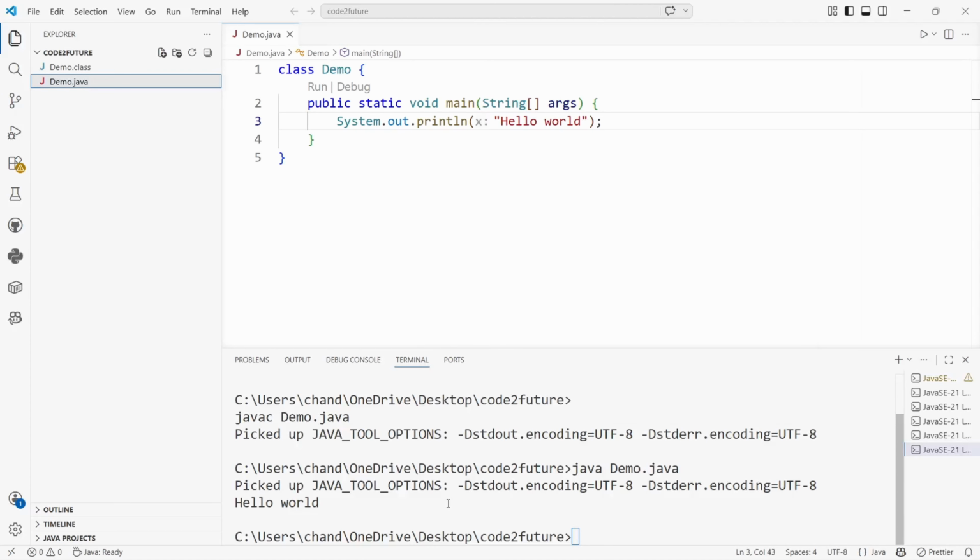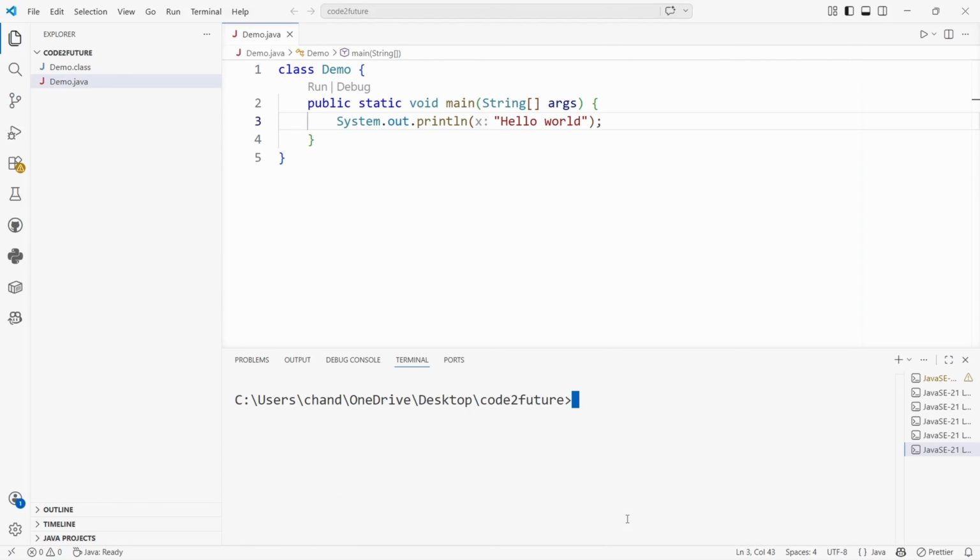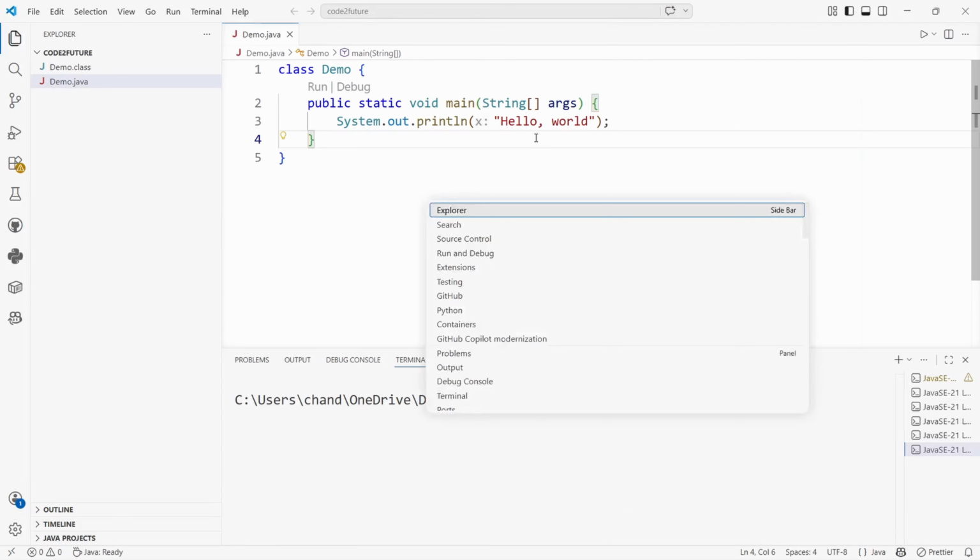So Demo.java was converted into bytecode, Demo.class, and then the Java Virtual Machine converted the bytecode into machine level language, so we got the output. Now I will clear the terminal. To clear the terminal we use cls, and if we press enter, it clears.